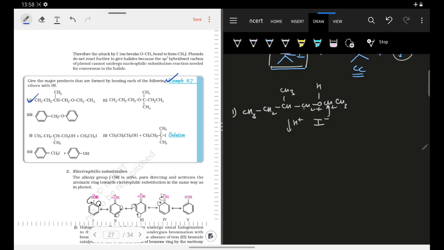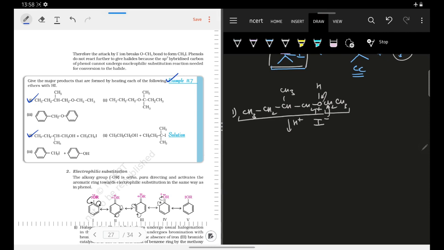Why not the other carbon atom? Because that is a more hindered site, and because it is more hindered, the SN2 reaction will not be very favorable. Once I attack on this carbon atom, this oxygen will leave and regain its electrons, and the product formed will have the alcohol group attached with this alkyl group, and the iodine attached with this alkyl group. So this is what they have formed.